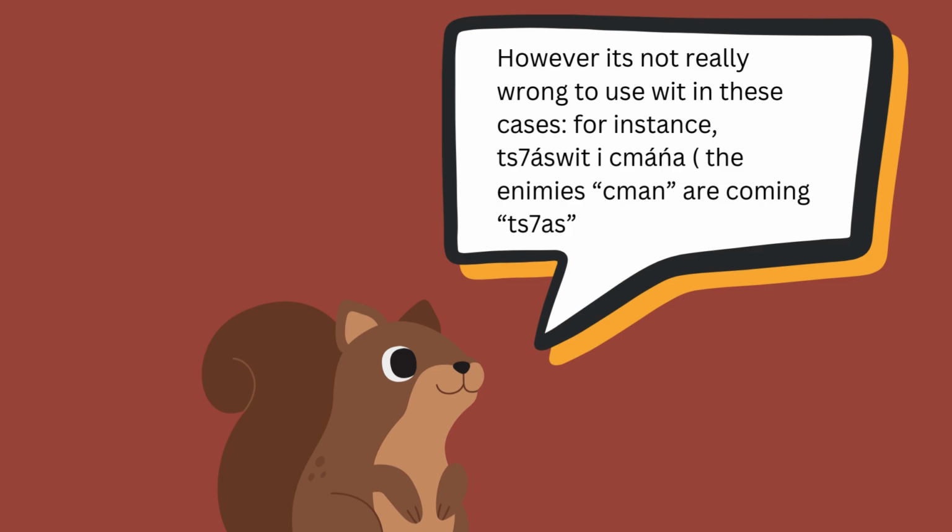However, it's not really wrong to use wheat in these cases. For instance, Cuystwí y Mana. The enemies is Hman, are coming is Cha. So the enemies are coming. We can use wheat and e in the same sentence.